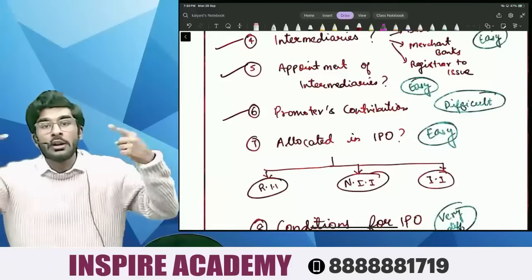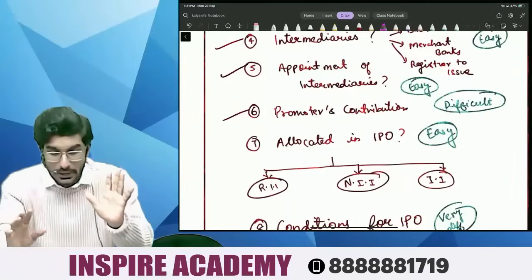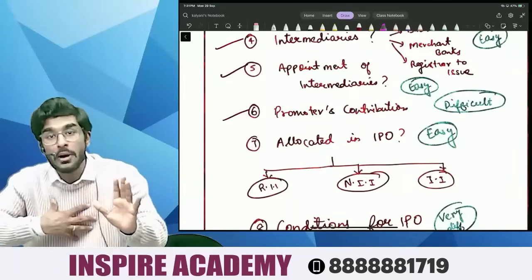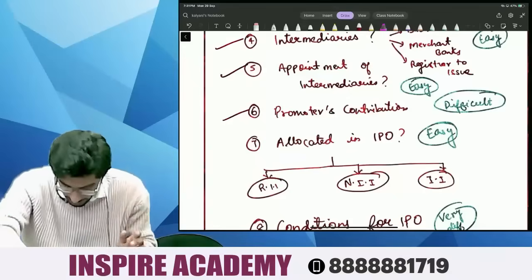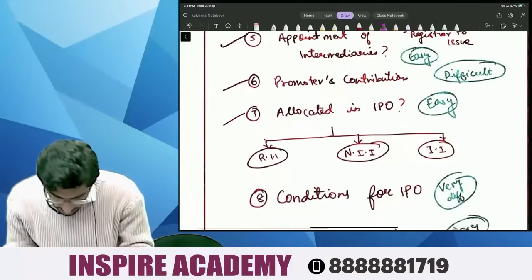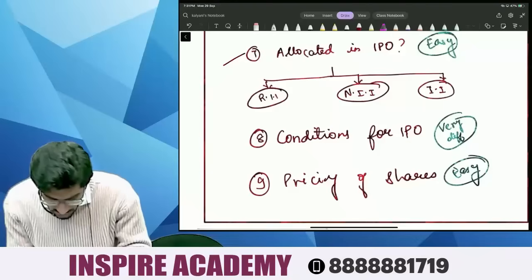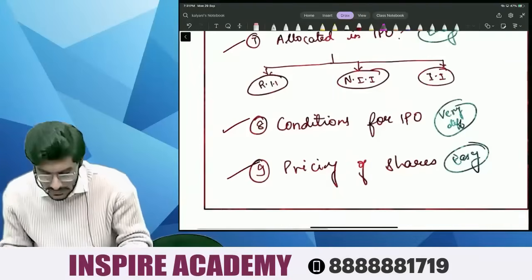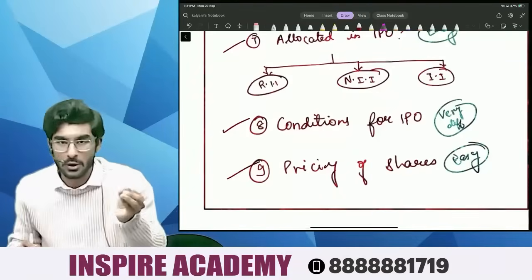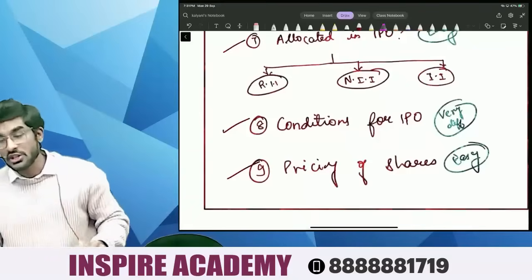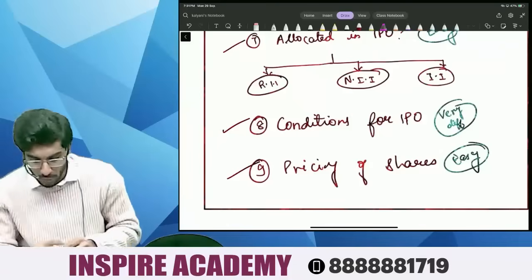So we're going to understand what the provisions are that talk about how much the promoters should contribute in the company. And then conditions for an IPO. And last is, how will the shares be priced when a company goes for an IPO?